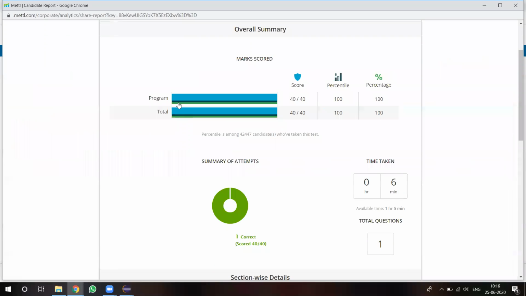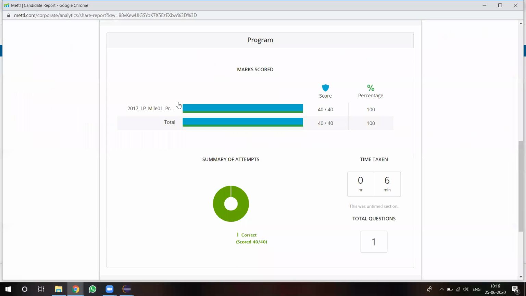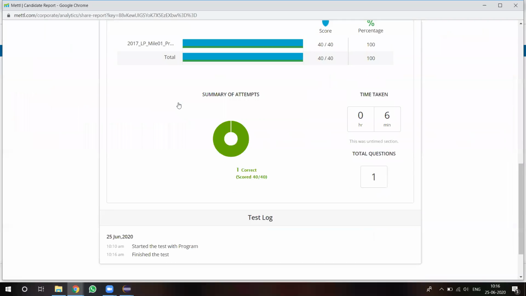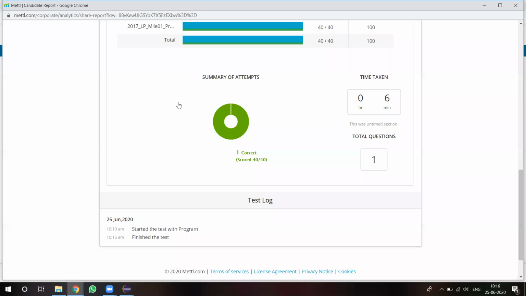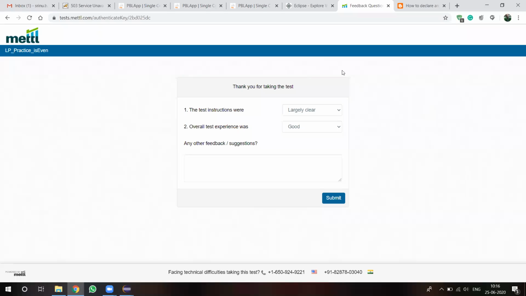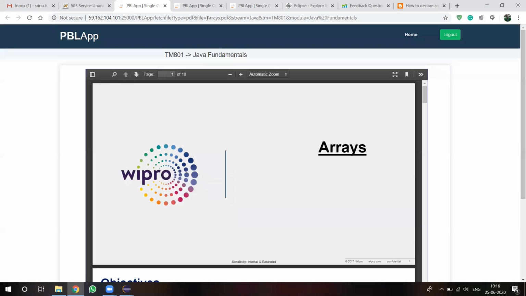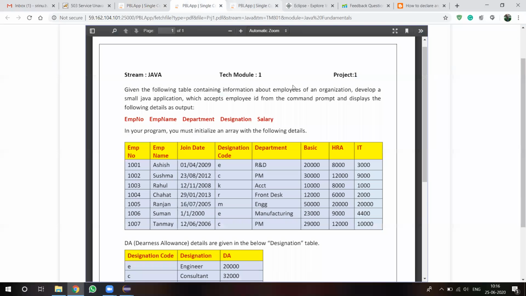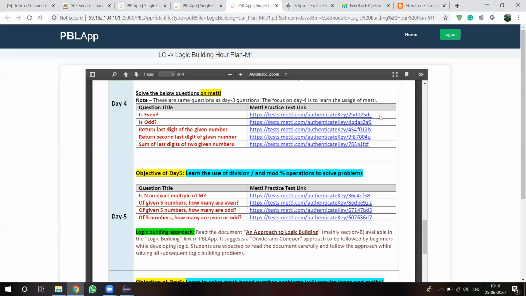Here there is only one program, and that one program is out of 40 marks. In your milestone exams, they will give 2 or 3 programs. Then they will check those programs with different test cases in different ways and calculate the final score. Any doubts? Okay.